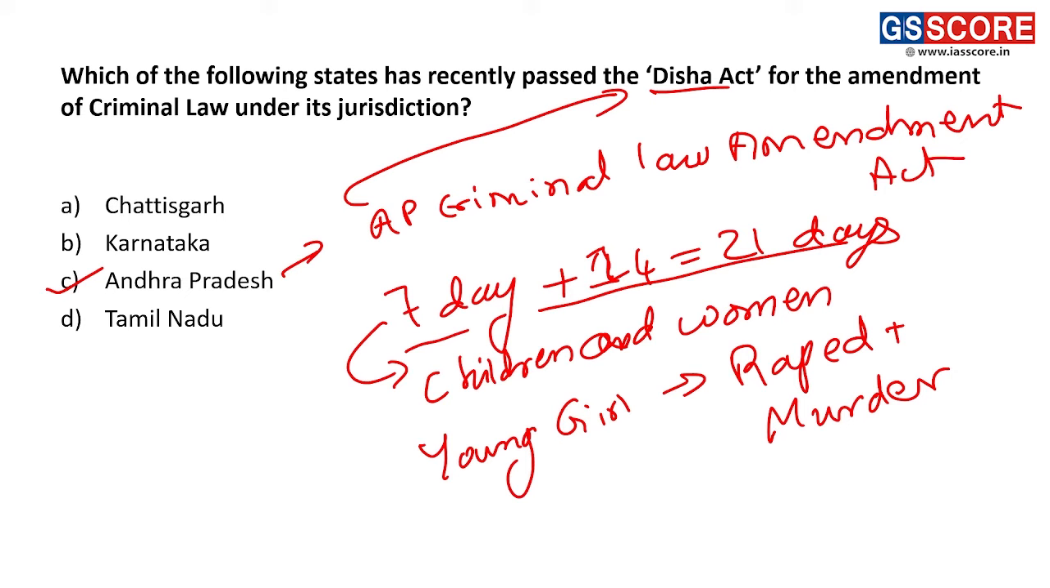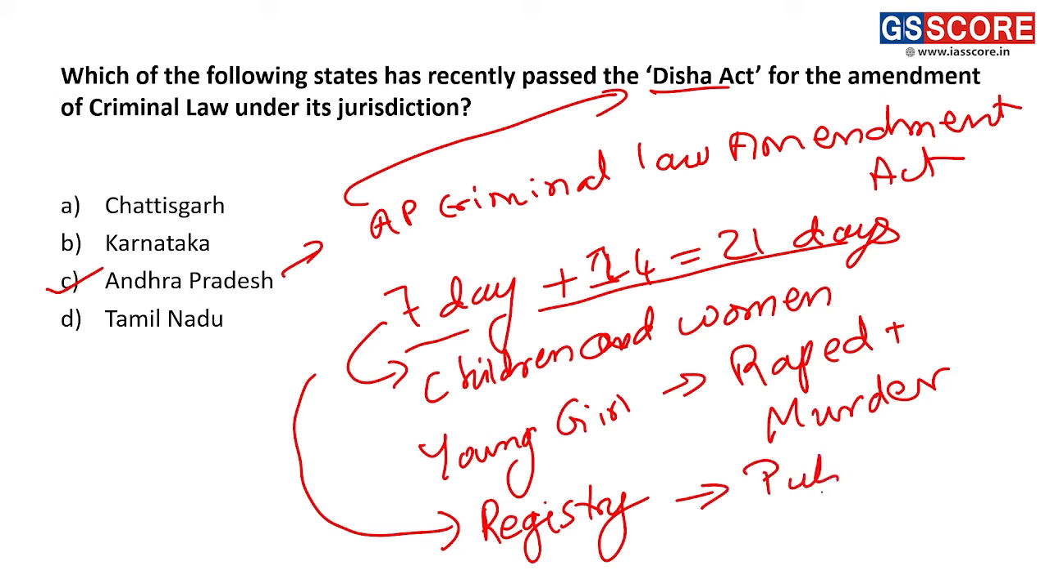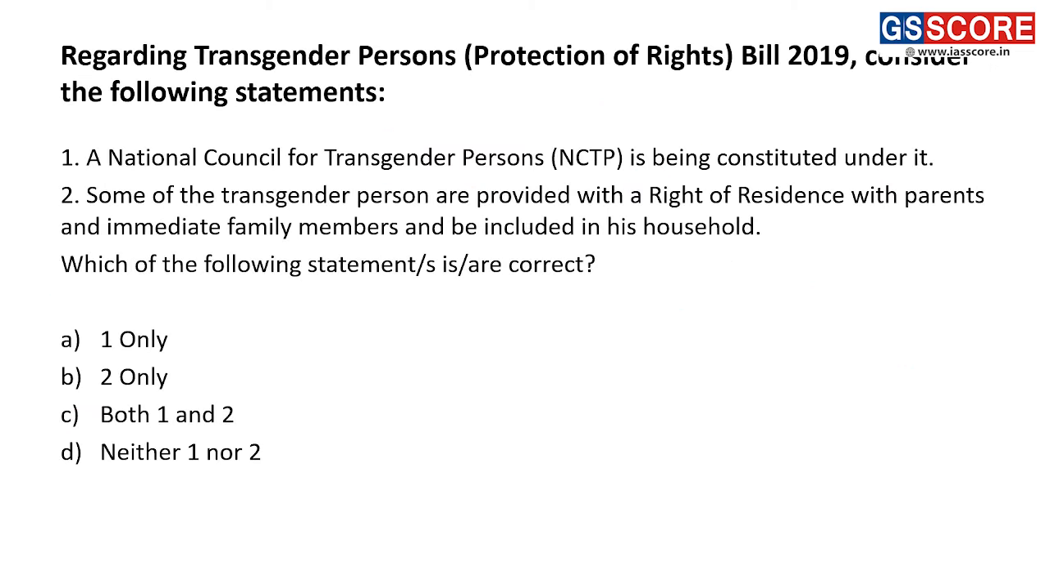Another important provision with respect to this act is, under this act, a registry will be maintained of criminals, and this registry will be available to the public. All right, moving on now with respect to one more act, and that is the Transgender Persons Protection of Rights Bill 2019.